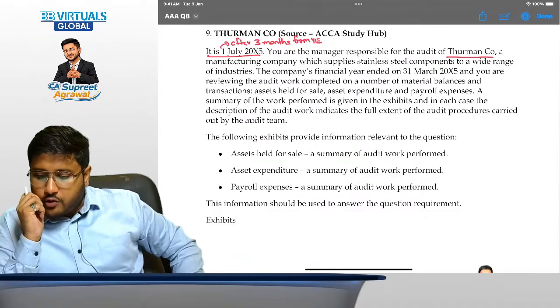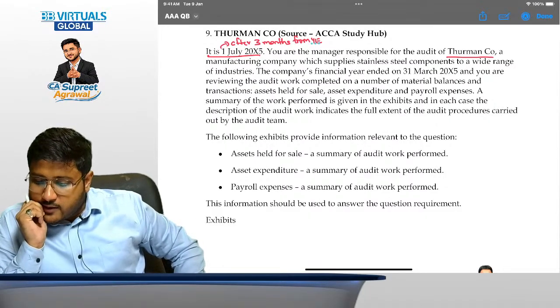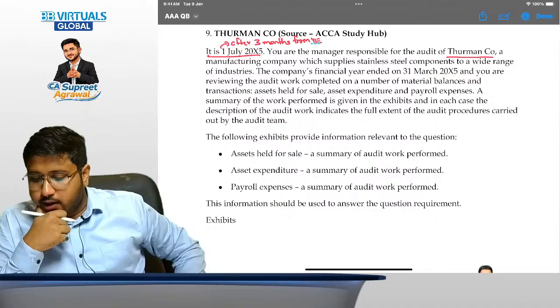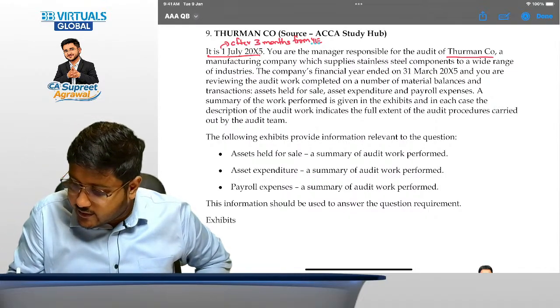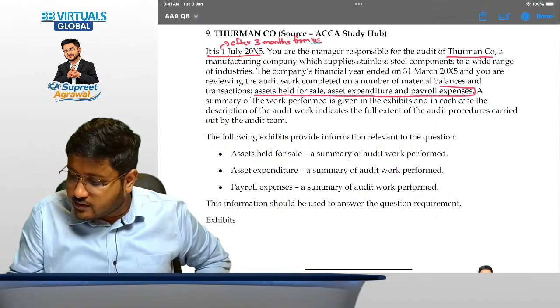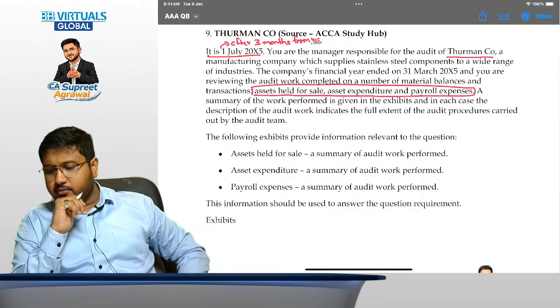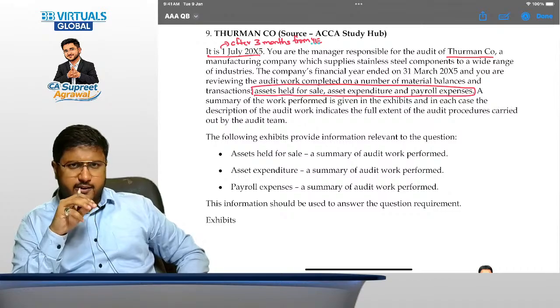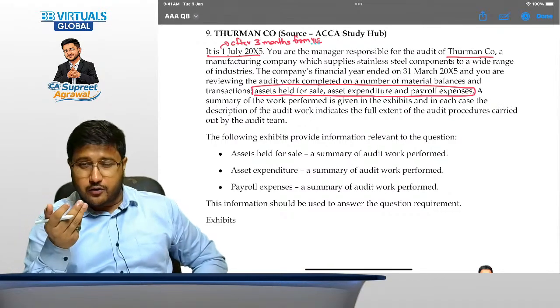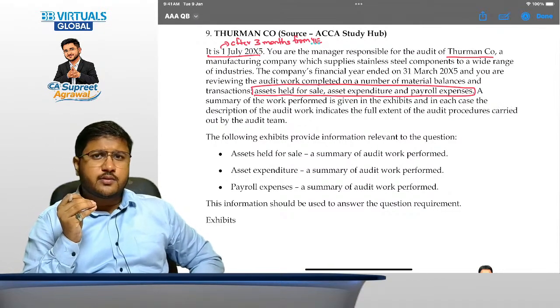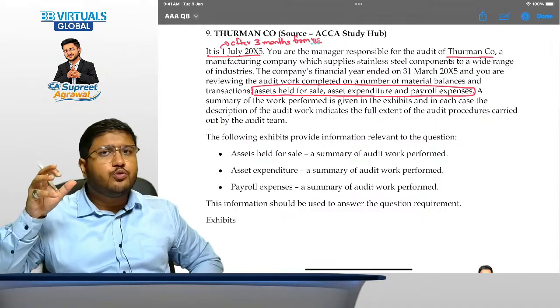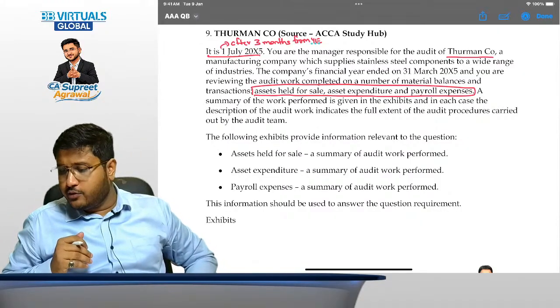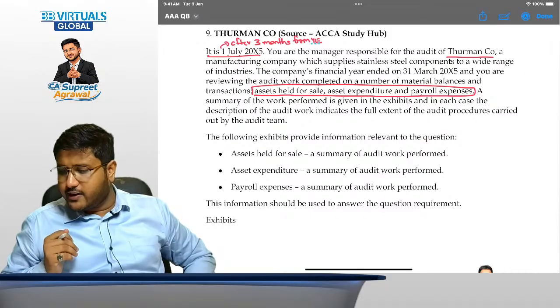Now, you are reviewing the audit work completed on a number of material balances and transactions. Assets held for sale, asset expenditure and payroll expenses. These three are there. One is a balance sheet item and the other two are, one is a P&L item and asset expenditure. Now it depends on what kind of expenditure it is. If it is incurred to bring the asset to its intended use, then it is capitalized. If it is not, then it is not capitalized.